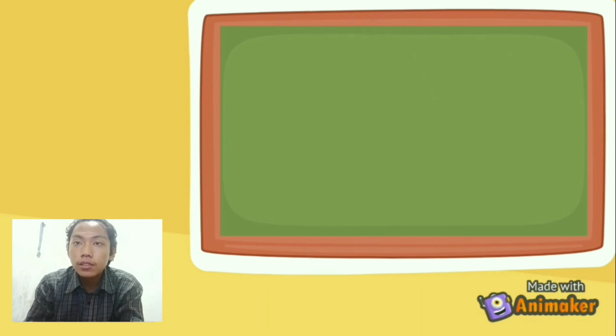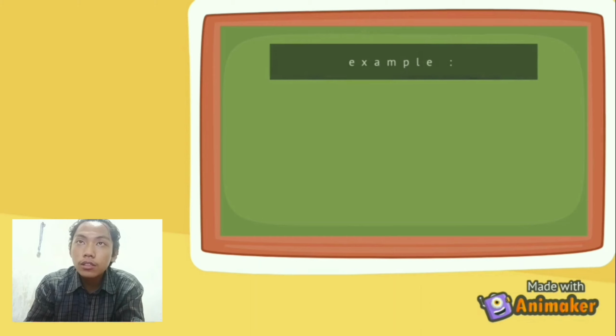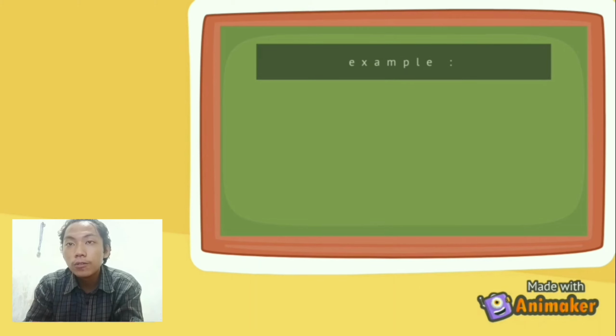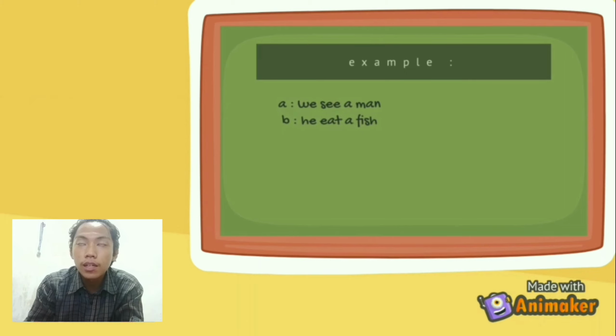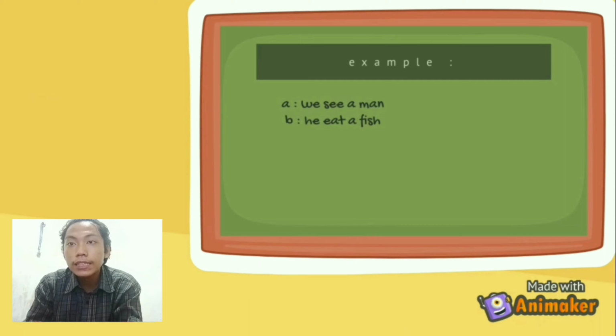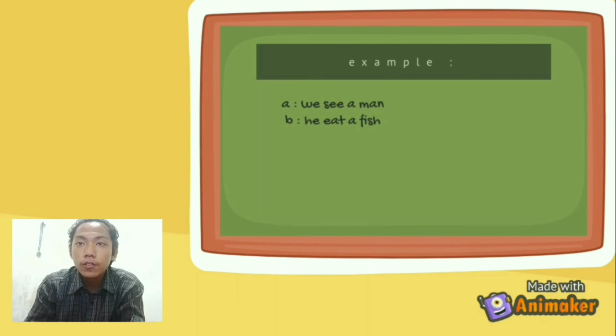As an example, here I will give two sentences. We saw a man. And he ate a fish. Now, how do we combine these two sentences using a conjunction in RPS, relative pronoun as a subject?